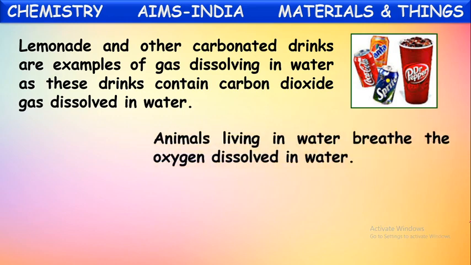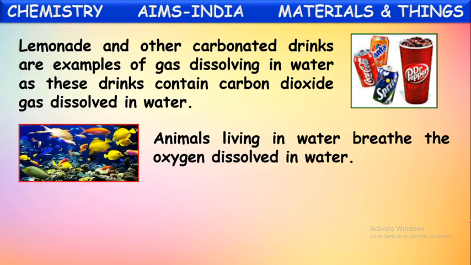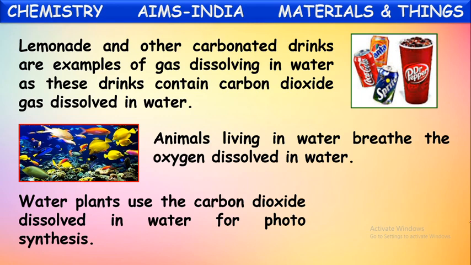Animals living in water breathe the oxygen gas dissolved in water. Yes, we told, the oxygen gas dissolved in the water is used by the animals living inside the water. They breathe this oxygen gas. And the carbon dioxide gas also will be dissolved into water. So the plants that live inside the water, called water plants, use this carbon dioxide gas dissolved in water for their food preparation in the process called photosynthesis.